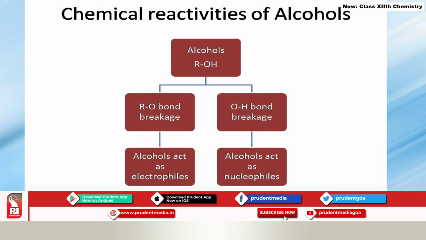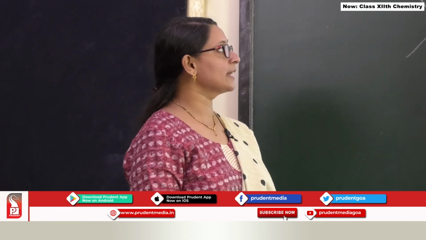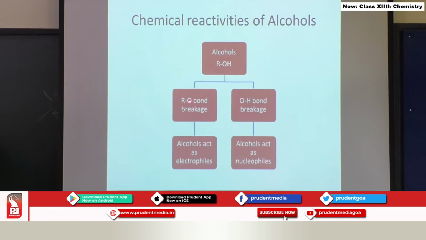Chemical reactivities of alcohols. Alcohols show two types of reactions. This is ROH, the general formula of alcohols. There are two possible reactions. There can be breakage over here, RO, that is called RO bond breakage, and then there can be breakage over here, that is OH bond breakage. So, if there is RO bond breakage, there is one category of reactions wherein alcohols act as electrophiles, and when there is OH bond breakage, alcohols act as nucleophiles, and we get another category of alcohol chemical reactions.